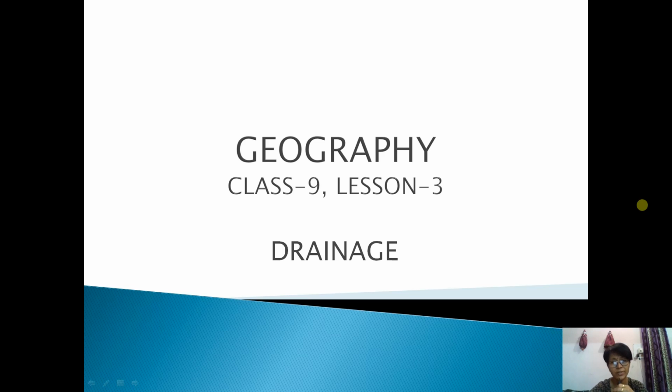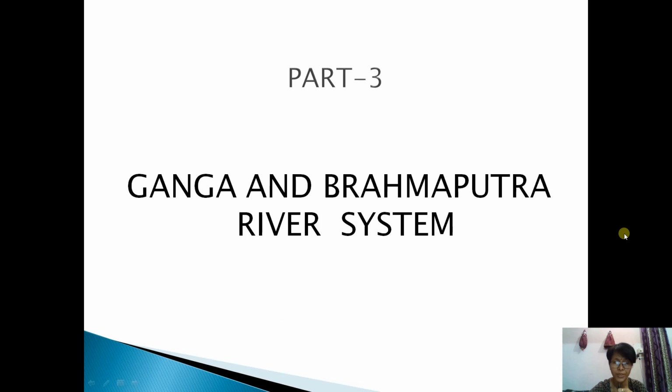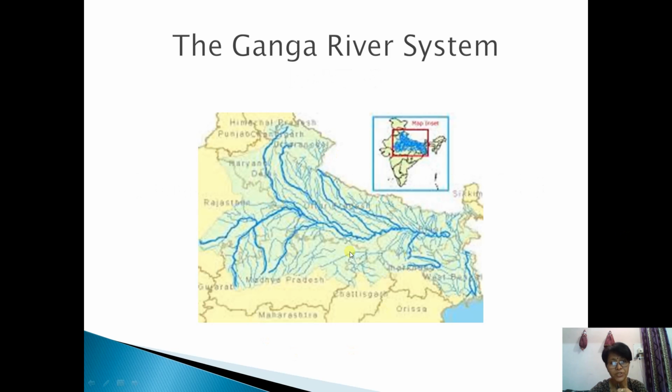Hello, children. Geography class 9, lesson 3, drainage chapter. I'm going to start part 3, that is Ganga and Brahmaputra river system. So, this is the picture of river Ganga. I'm showing the location in India map.